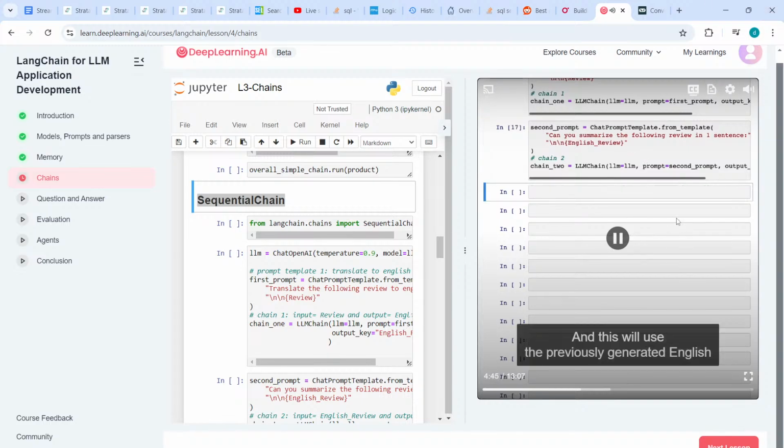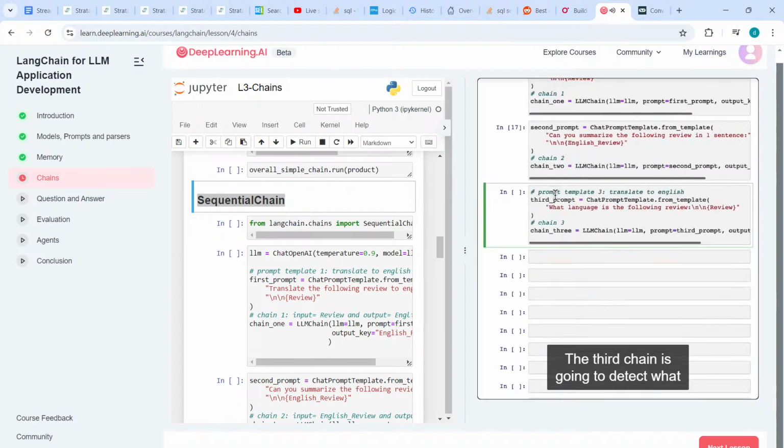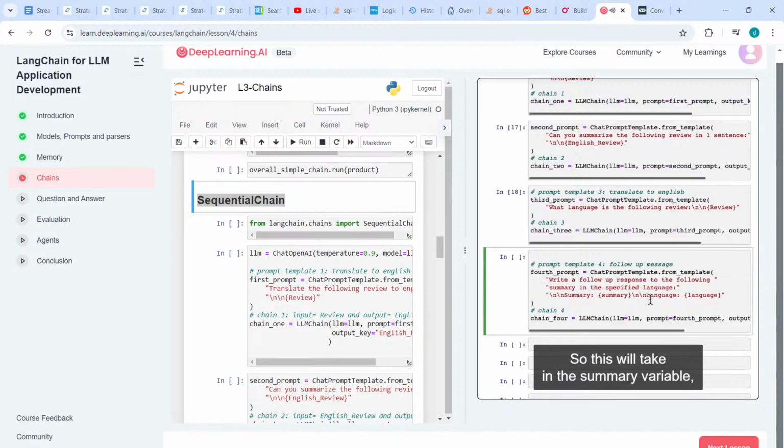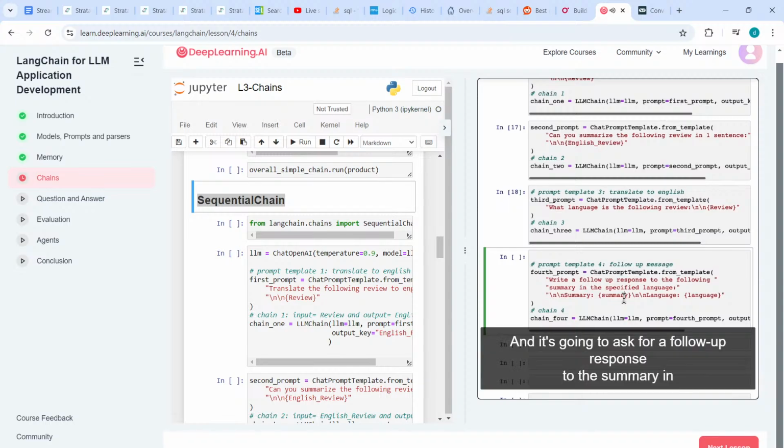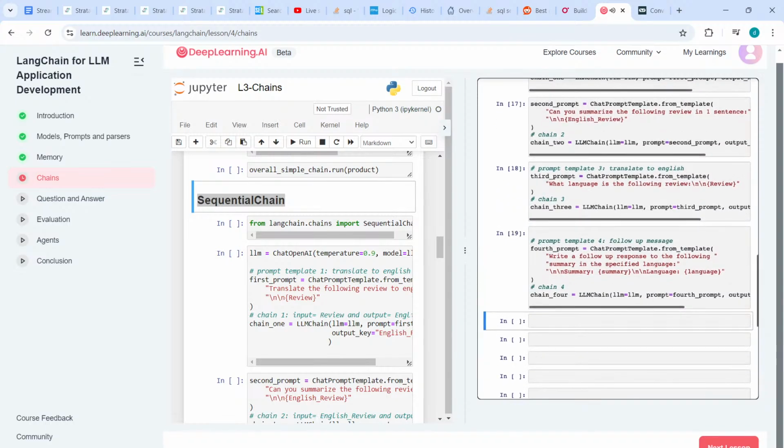And this will use the previously generated English review. The third chain is going to detect what the language of the review was in the first place. If you notice, this is using the review variable that is coming from the original review. And finally, the fourth chain will take in multiple inputs. This will take in the summary variable, which we calculated with the second chain, and the language variable, which we calculated with the third chain. And it's going to ask for a follow-up response to the summary in the specified language.